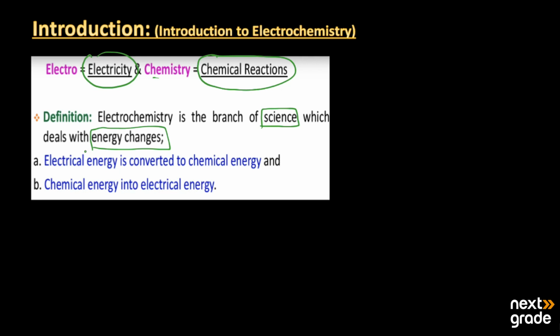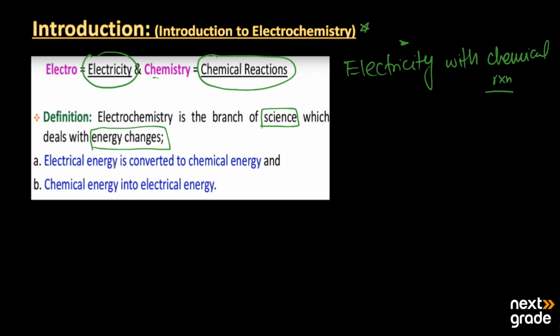Now, what type of energy changes can these be? Basically, it is the relationship of electricity with the chemical reactions. So now, what is the main relationship between these reactions and electricity? We will study it under electrochemistry.